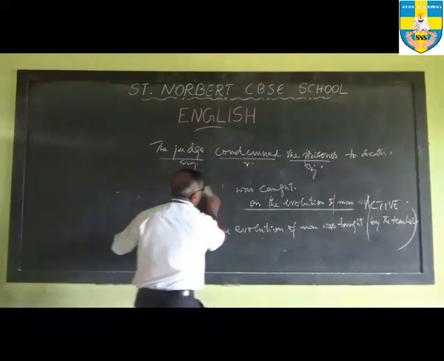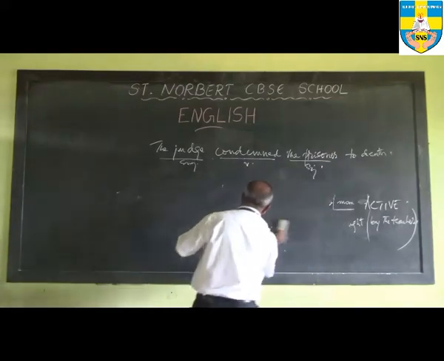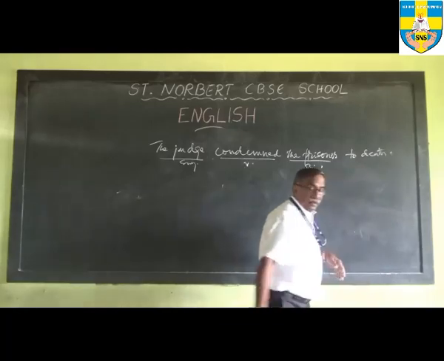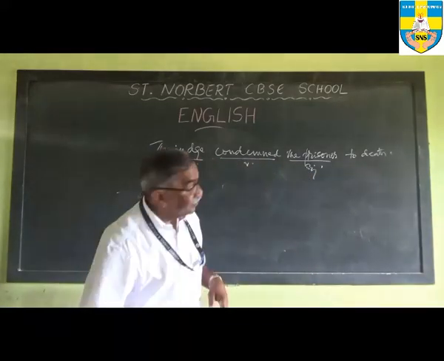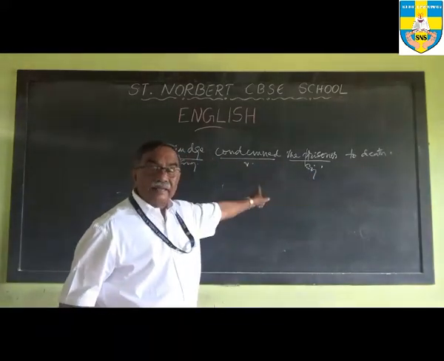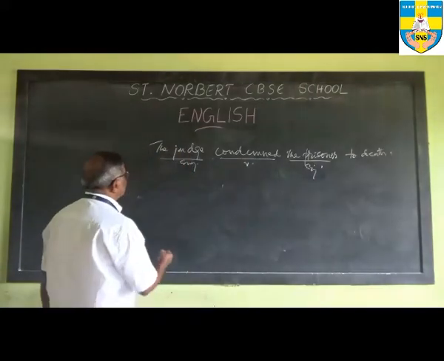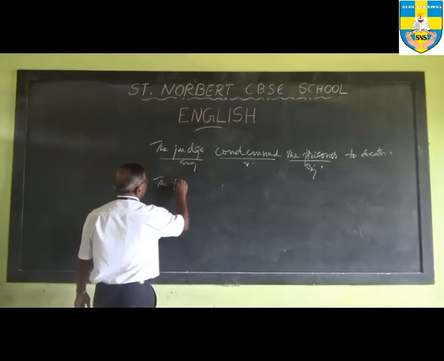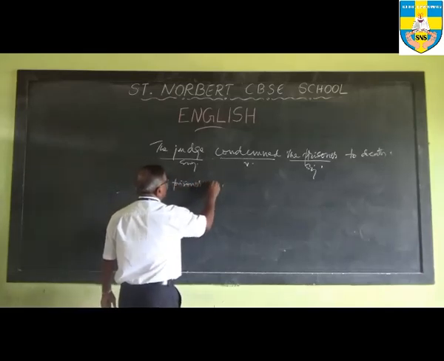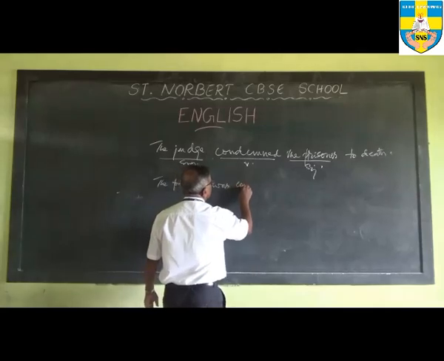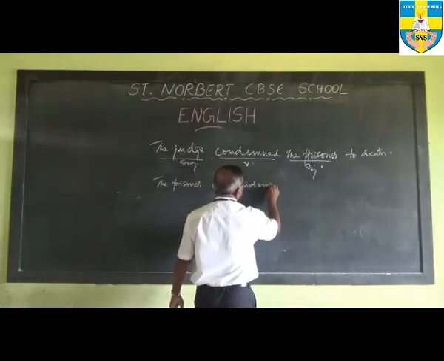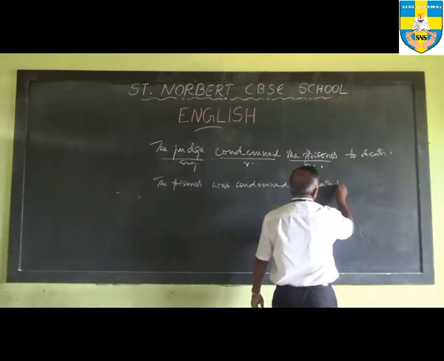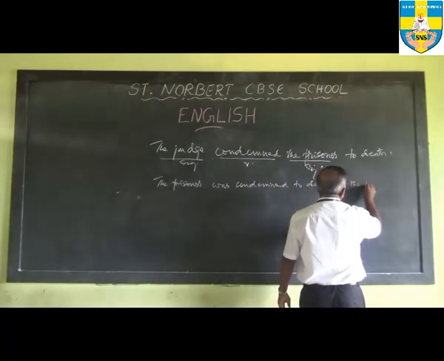Okay? And therefore, when we are turning this into the passive voice, what we have got to do is get the object as the subject and the subject as the agent. So this literally will come to the prisoner was condemned to death by the judge.